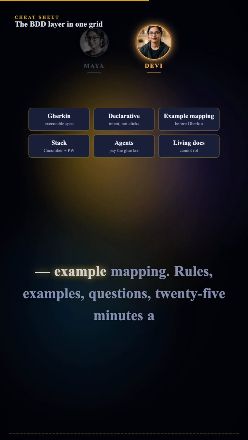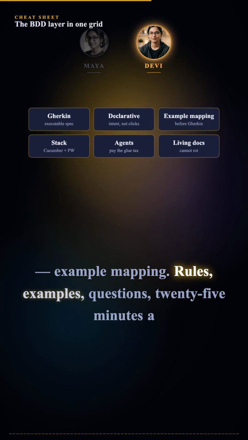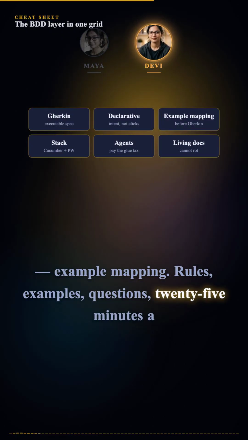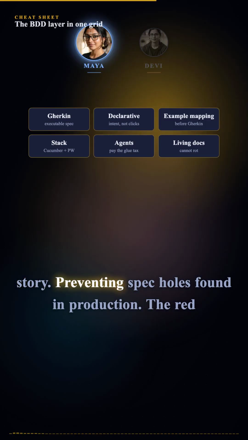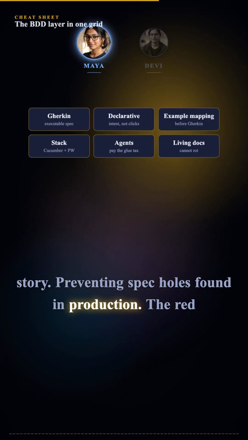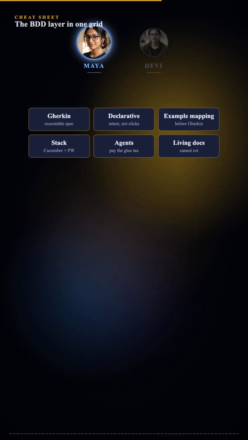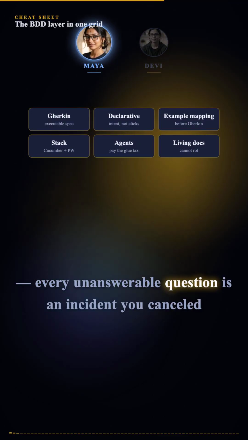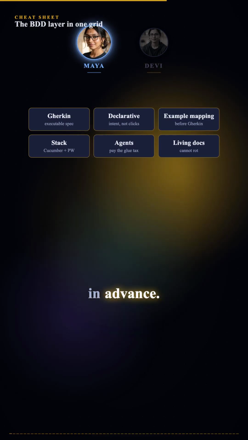Row 6. Example mapping. Rules, examples, questions, 25 minutes a story. Preventing spec holes found in production. The red cards are the product. Every unanswerable question is an incident you cancelled in advance.